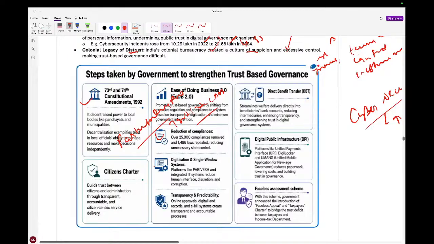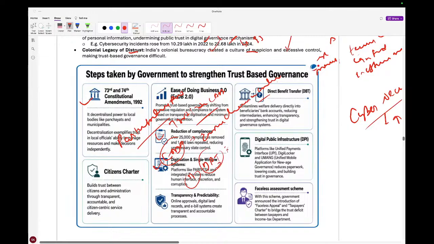Then we have the ease of doing business, where we are ensuring that clearances are online. Third is the direct benefit transfer.